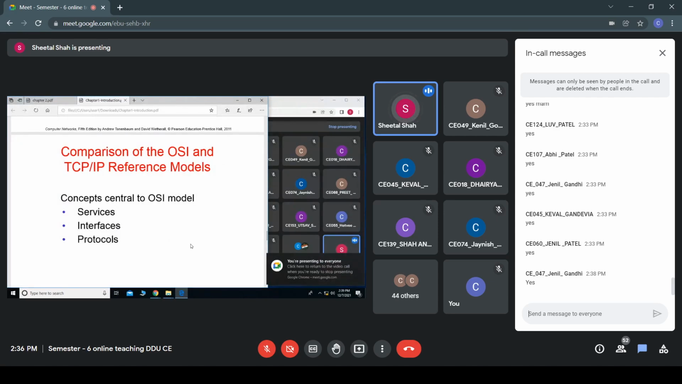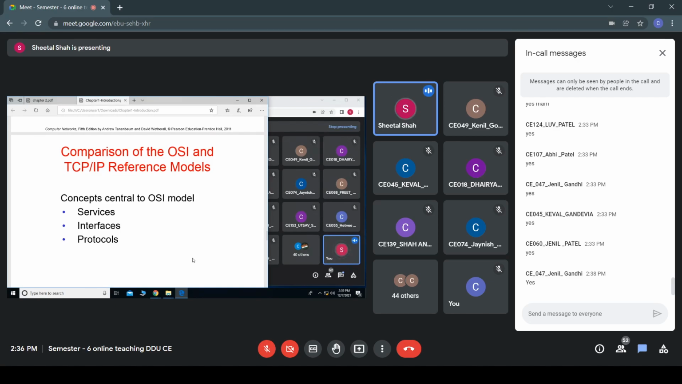Okay. And the other difference between the TCP/IP as well as the OSI reference model is, in case of the OSI reference model, what we have learned is the network layer of the OSI model provides both the connectionless as well as the connection oriented service. We have already discussed what we mean by connectionless and connection oriented.